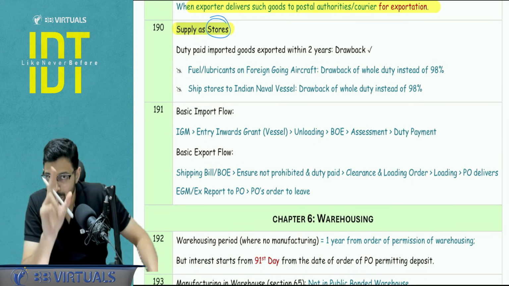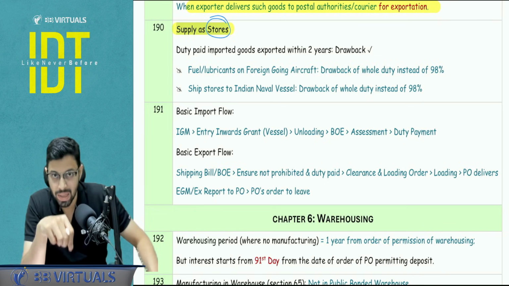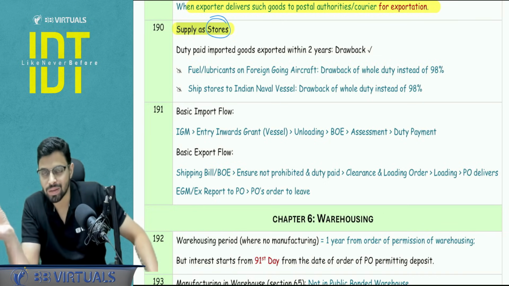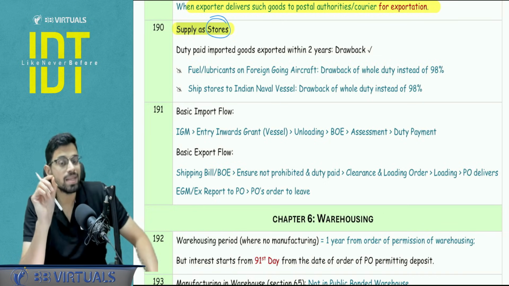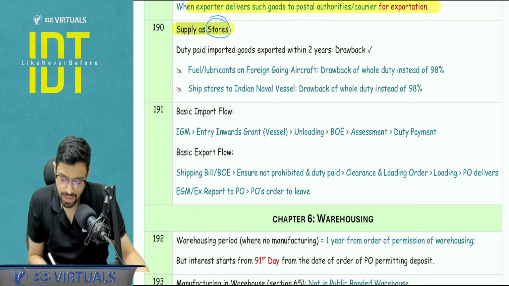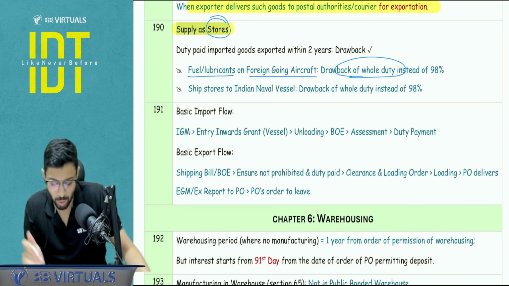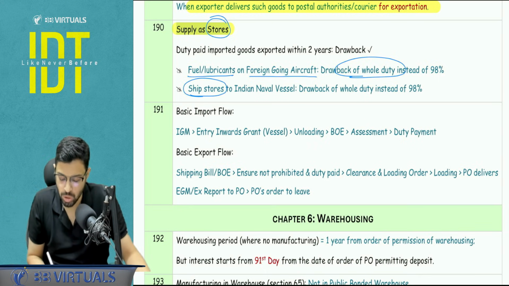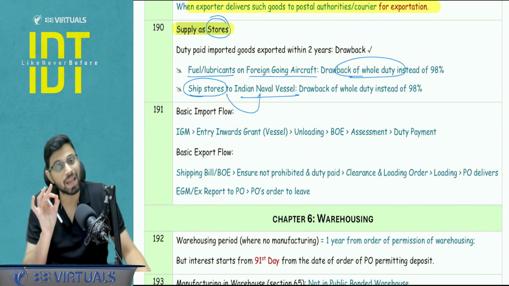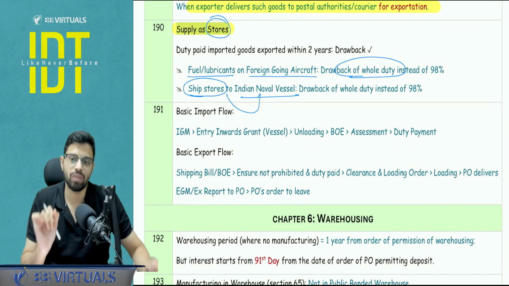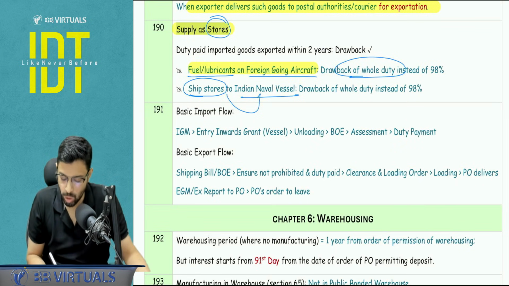Okay, now what is the point to be noted here? Why I have picked it in this particular HOTS section is in two cases. If you are supplying fuel lubricants on a foreign going aircraft, instead of 90% you are going to get 100% as a drawback, and in case of ship stores supplied to an Indian naval vessel, you will get again 100% of the drawback instead of 98%. These 2 points you need to make a note of.